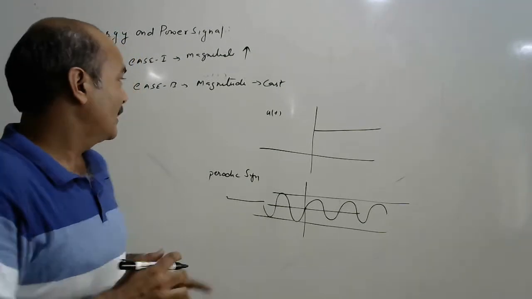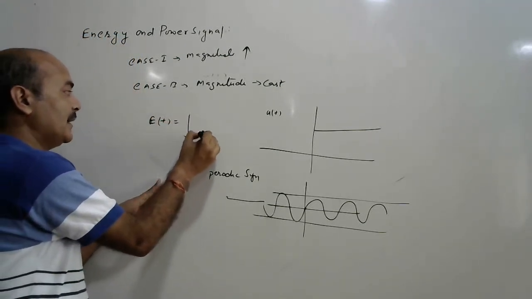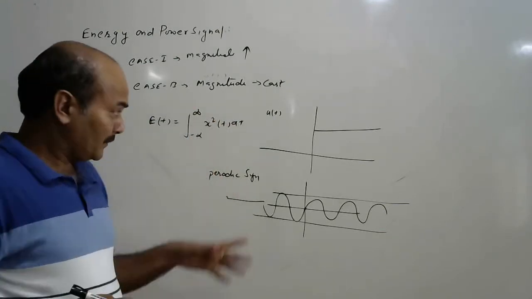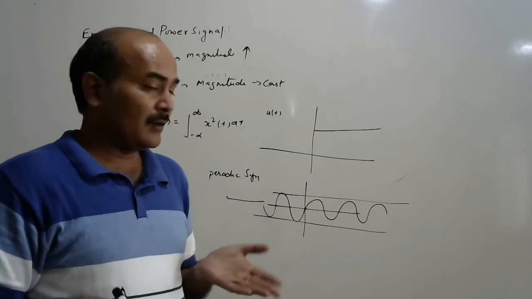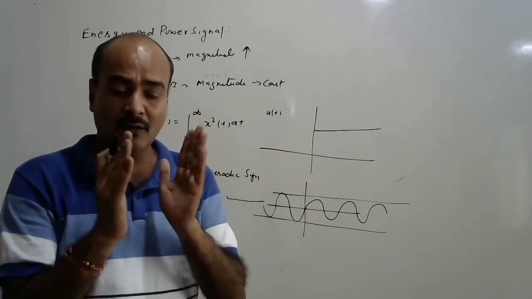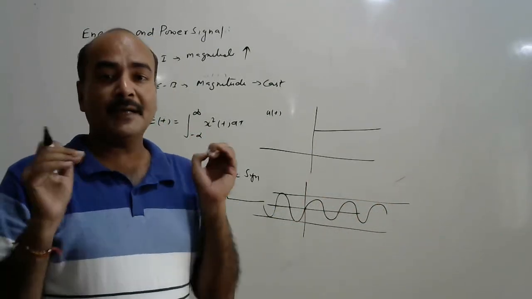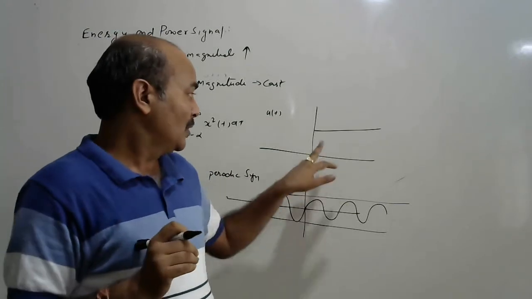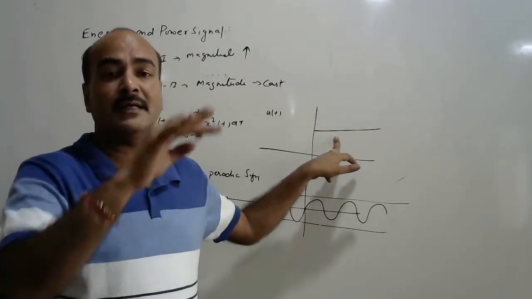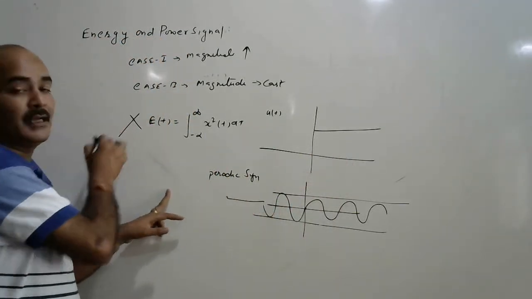So first we talk about the Et, energy. Energy is the integral from minus infinity to infinity of x square t dt. Okay, if we calculate the energy, that is a constant. If you add a constant up to infinite time, that becomes infinity. So whenever you find a periodic signal or a constant magnitude signal, it is not an energy signal, because its